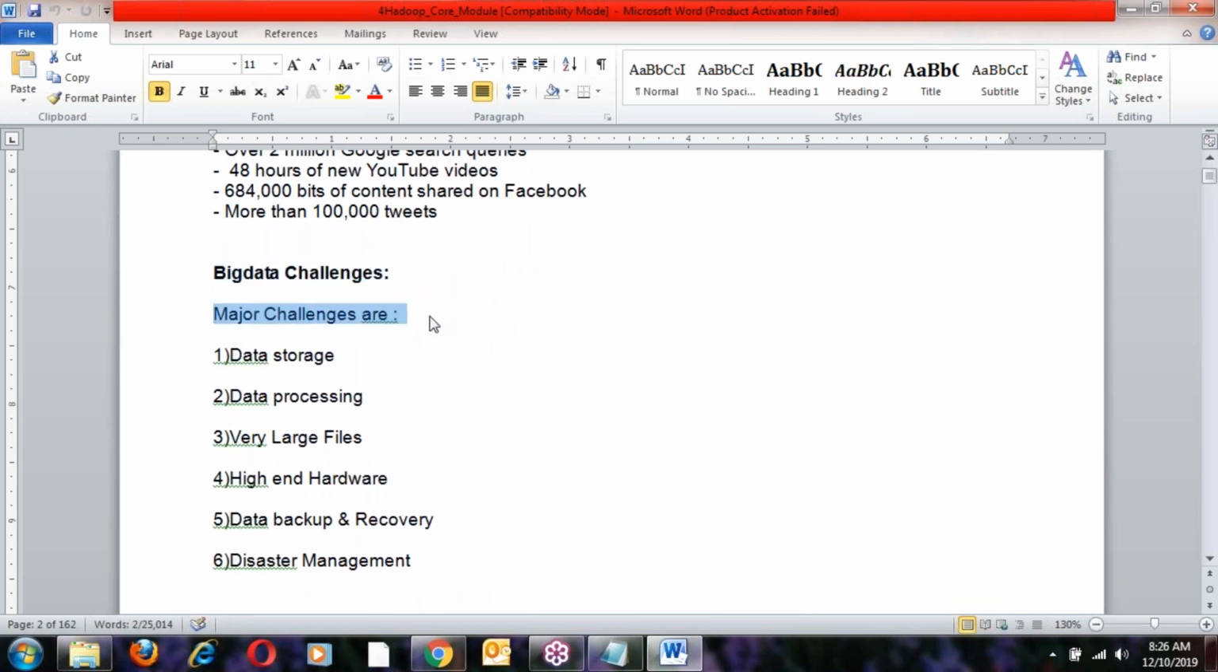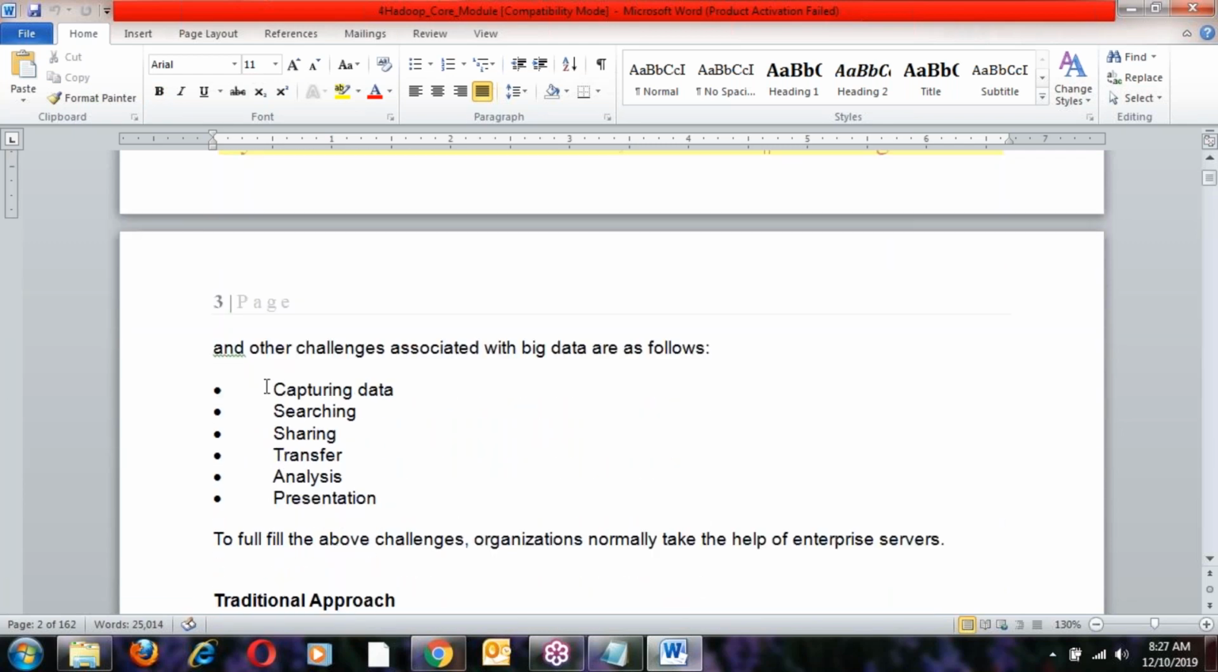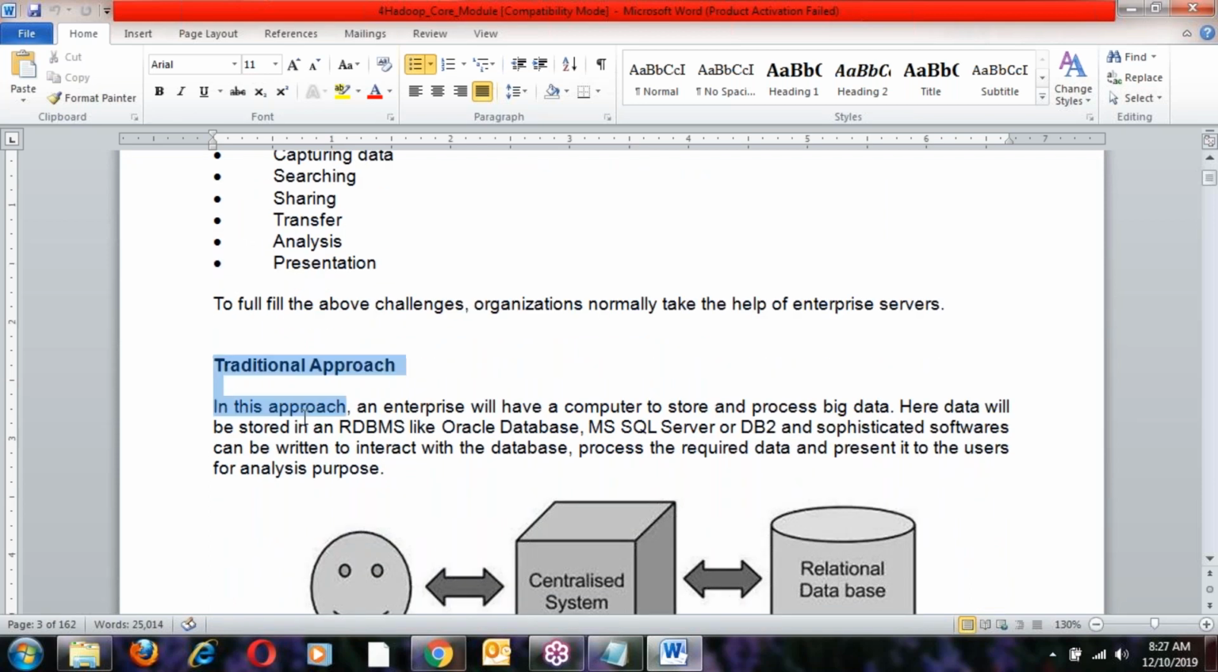Okay, yes, major challenges: data storage, data processing, very large files, high-end hardware, all these things. Next, other challenges: data analysis, data transfer, sharing, searching, capturing, presentation, all this. Okay, yes, what is the traditional approach? Tomorrow's topic is the traditional approach.